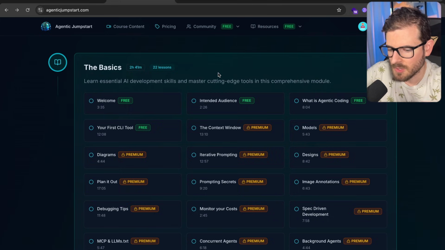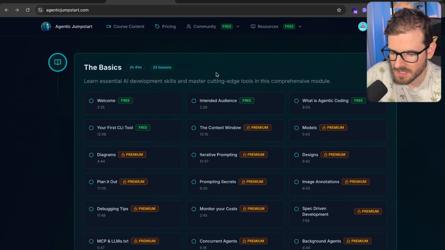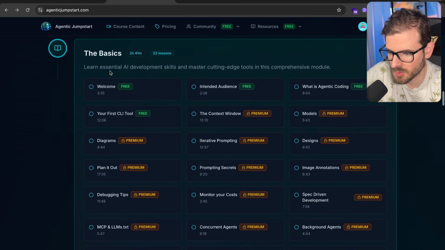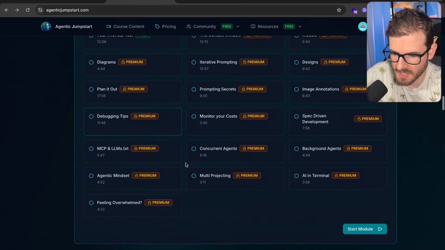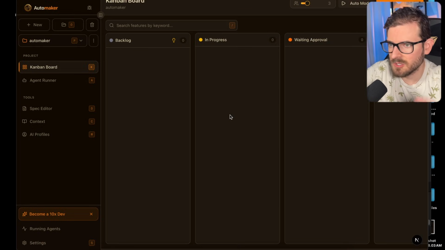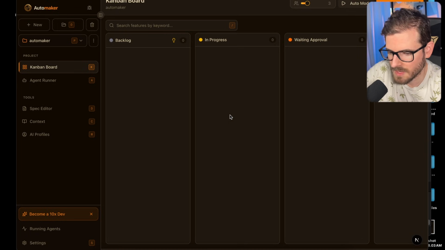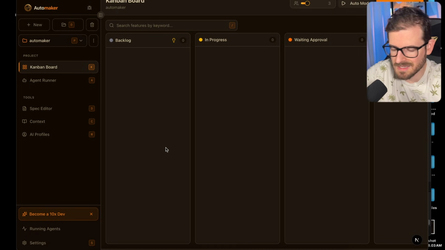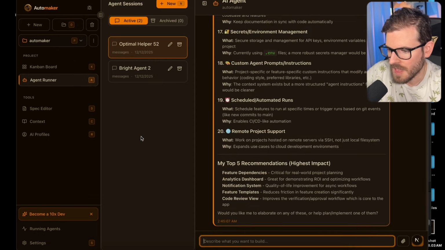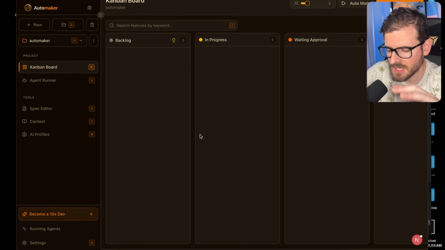Now, the reason I'm so interested in agentic coding is because I have seen the productivity gains of learning how to do some of this stuff. For example, the basics is the first module. We talked about context engineering, how to do prompting, how to do spec-driven development, and various other things. And by doing these techniques, me and my Discord were able to build out this Automaker app in about 2 days. We've been kind of polishing it since then, but in 2 days, we have a complete, fully working application where we can go and actually just work on any of our side projects with an autonomous agent.